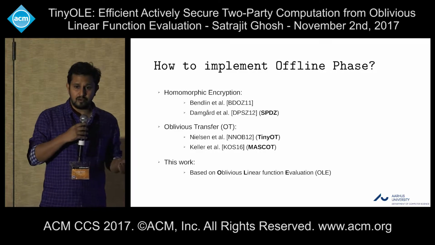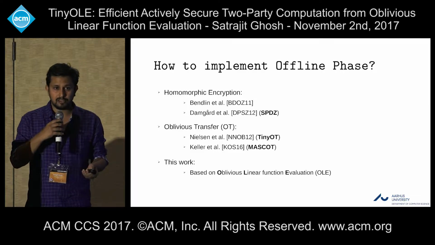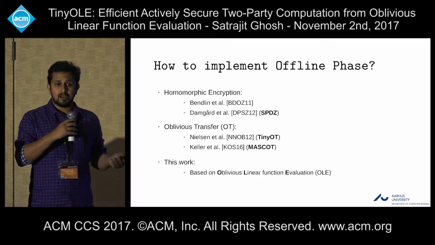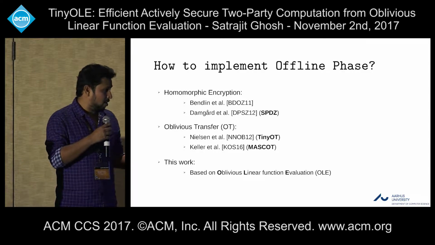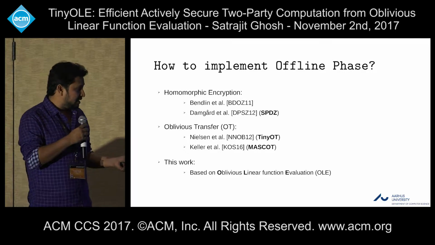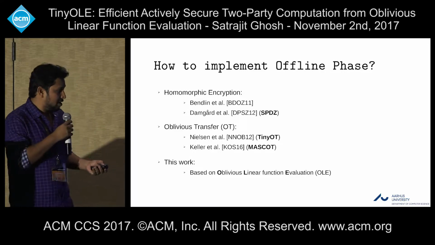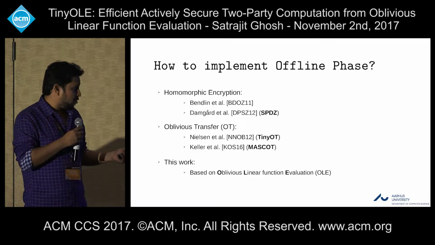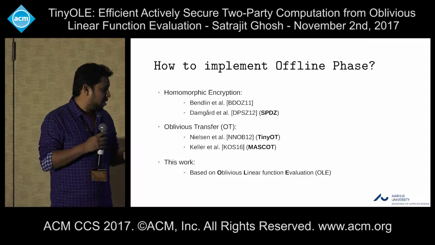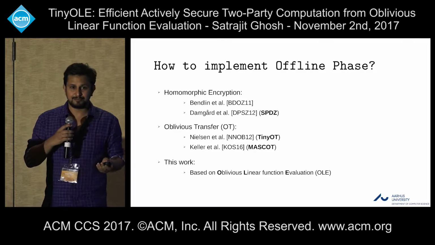Proposed the TinyOT protocol, and there is a long line of work after that optimizing this kind of protocol. But they use essentially OT to do the same job. These OT-based, all TinyOT-based protocols are for binary circuits. So in last year's CCS, Marcel, Emanuela, and Peter proposed a protocol which gives the first actively secure protocol in an OT-based setting for arithmetic circuits.